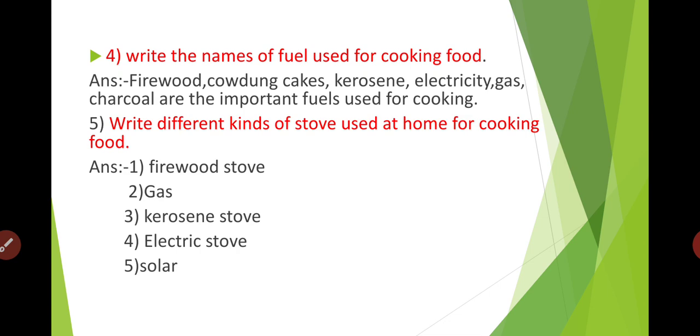Fifth is solar. How will we be getting it? The solar stove runs through its fuel, solar energy. Write the different kinds of stove used at home for cooking food. First, firewood stove. Second, gas stove. Third, kerosene stove. Fourth, electric stove. Fifth, solar.